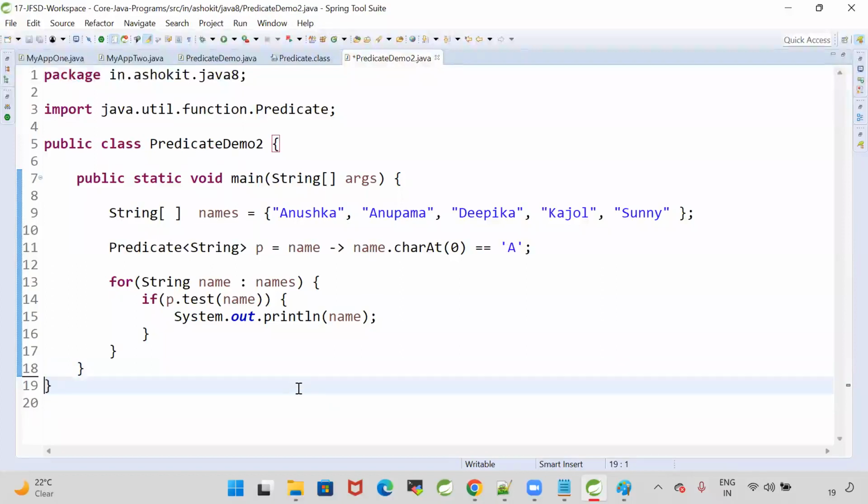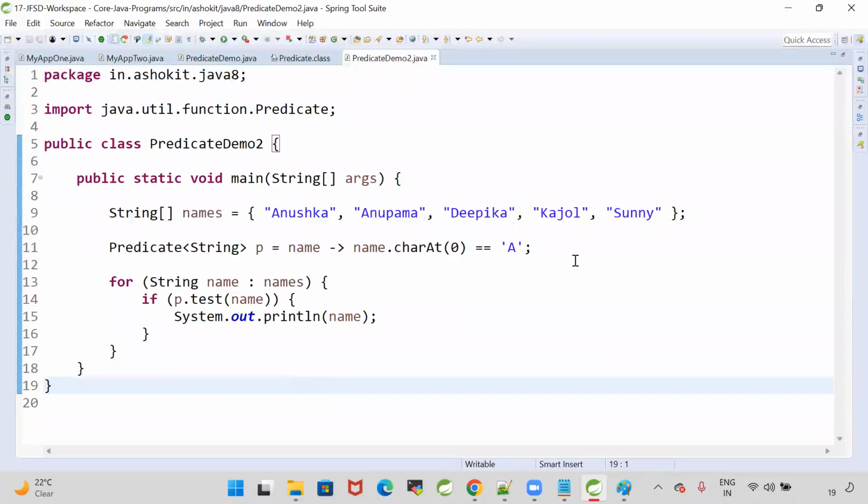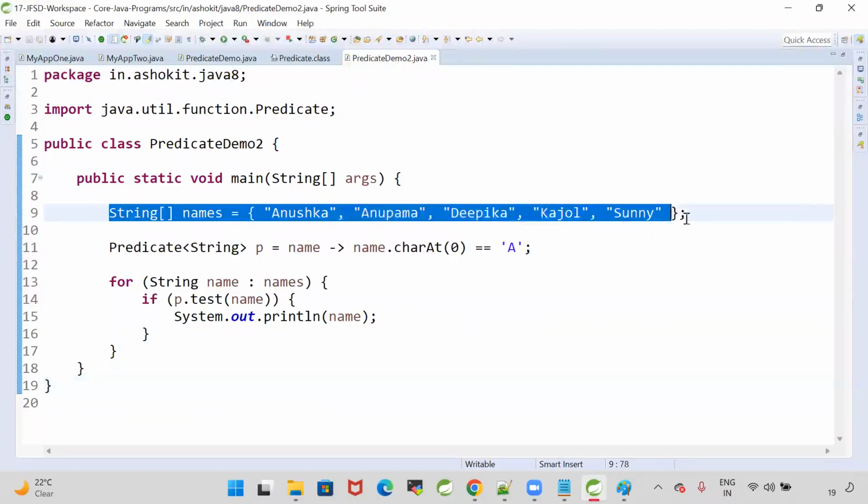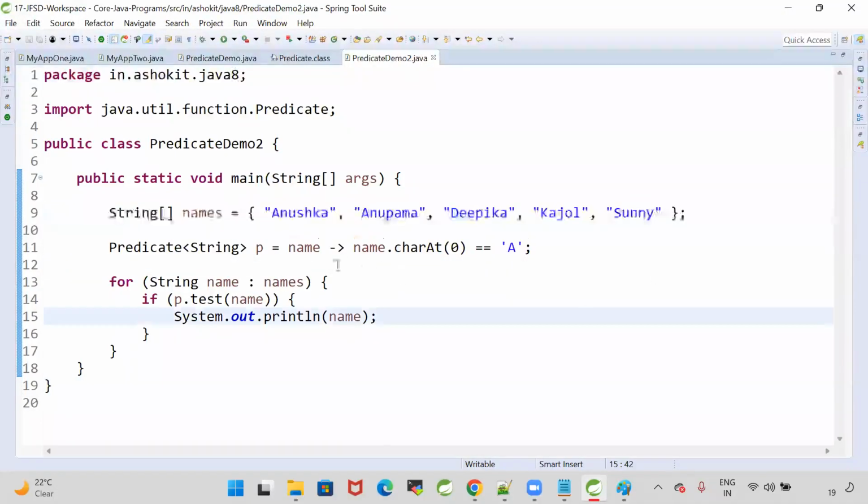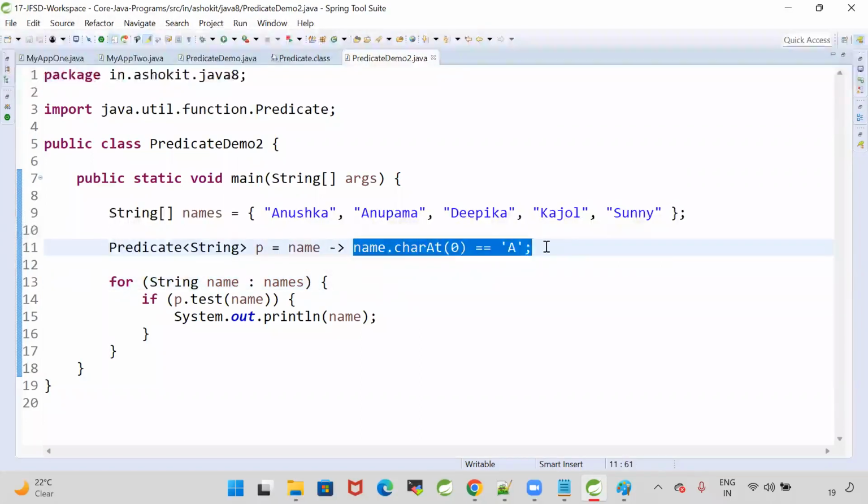Okay, guys, understand the logic here. I'm declaring one array. In the array, I'm taking some names and I want to check the names which are starting with character A, and print only those names. name.charAt(0) equal to 'a', or you can use the startsWith method also, no problem.